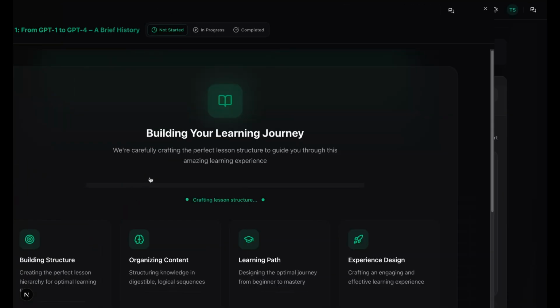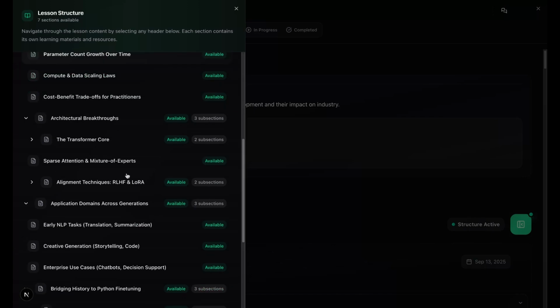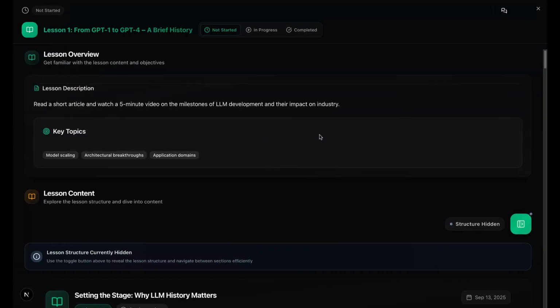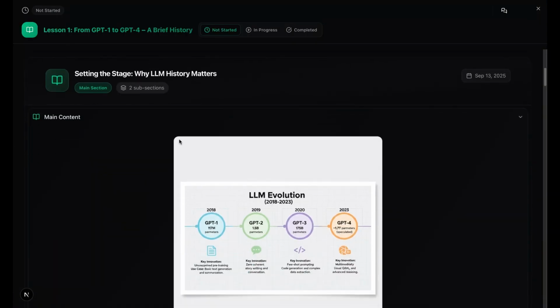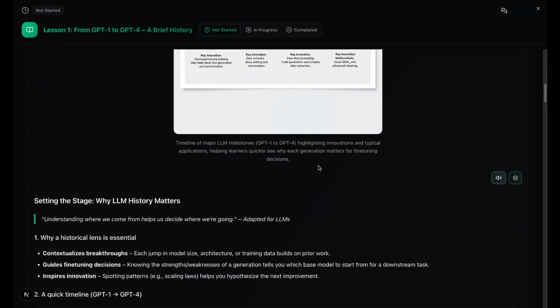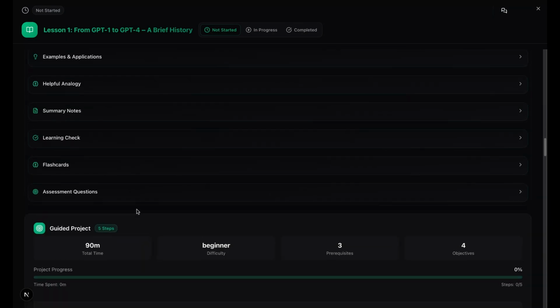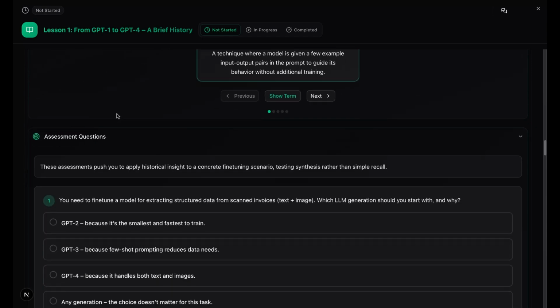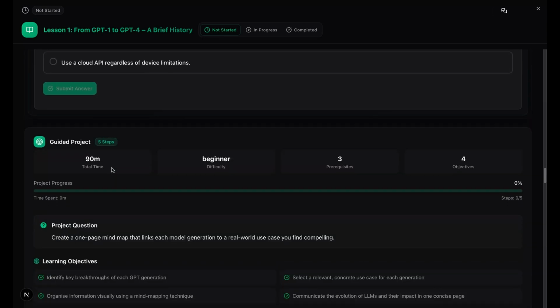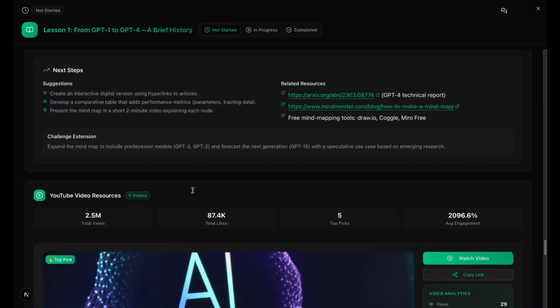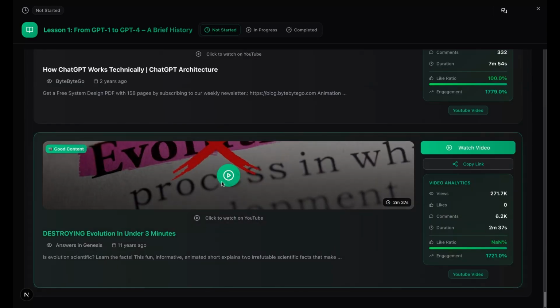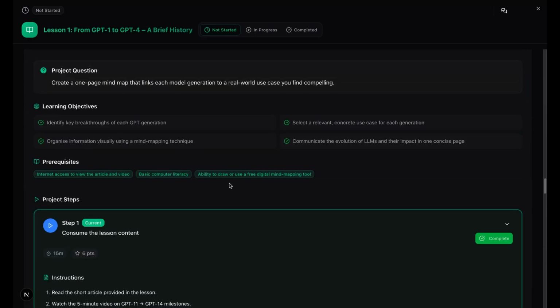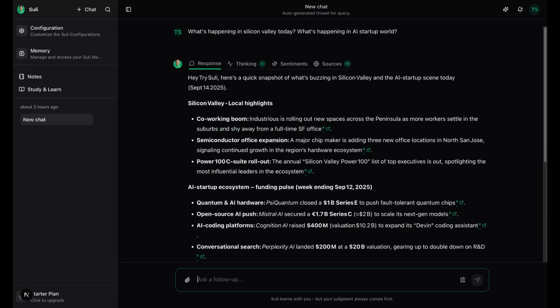Opening a lesson launches study mode. I see the overview, the list of topics, and detailed content. Topics generate focused explanations with optional audio playback, summaries, key definitions, analogies, flashcards, assessments, and a guided project to put theory into practice. Suli also pulls in curated videos and resources to deepen learning. And just like with notes, I can select, regenerate, highlight, or ask questions on any section.